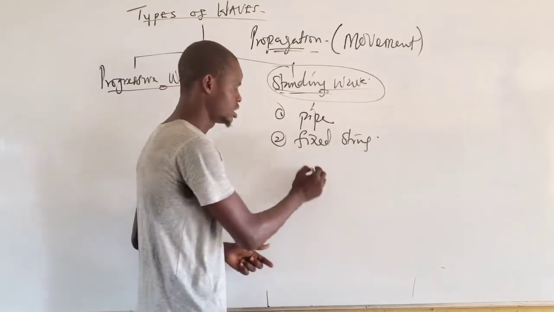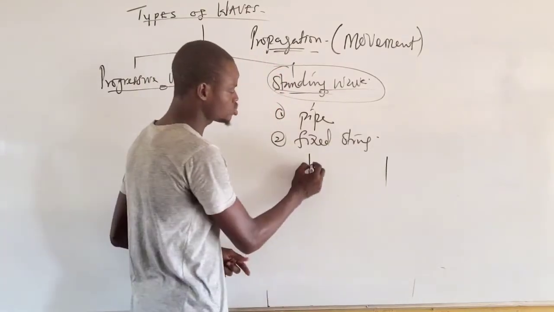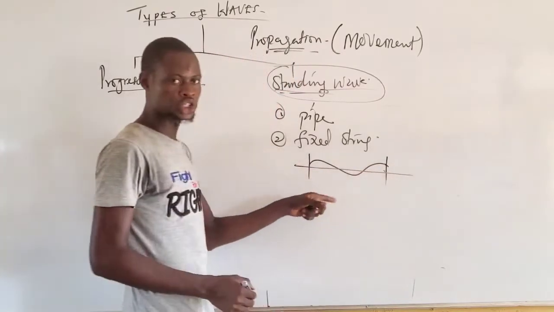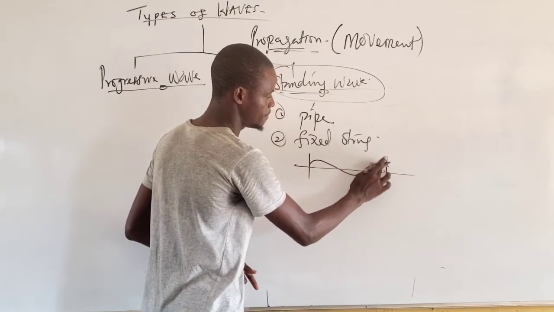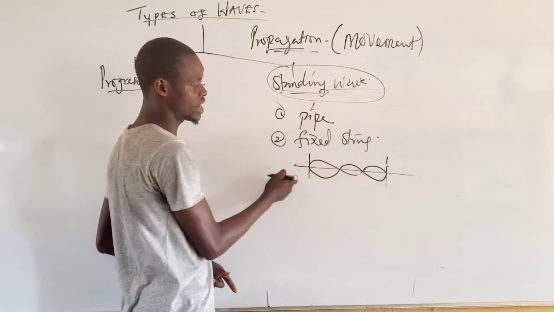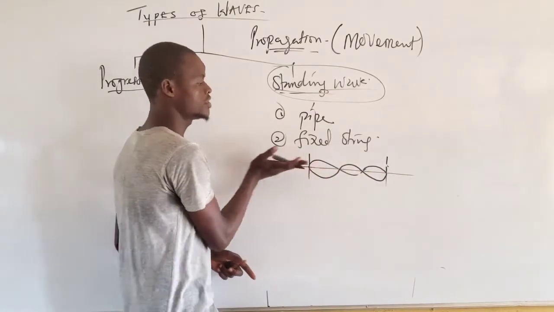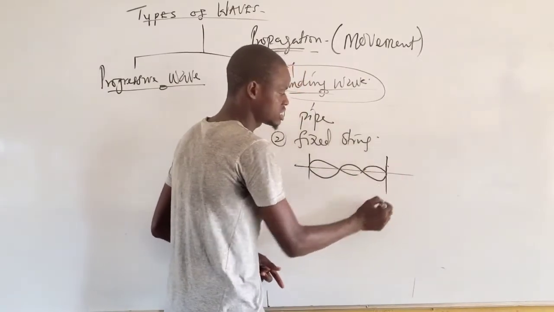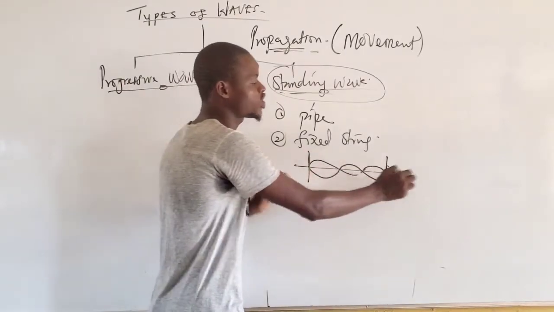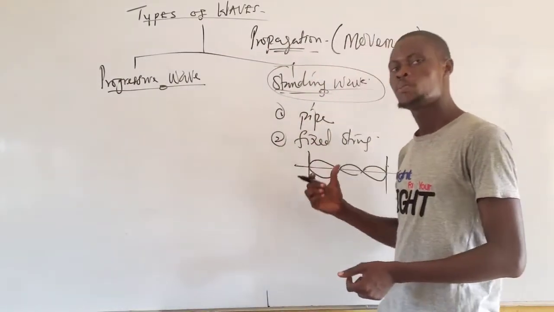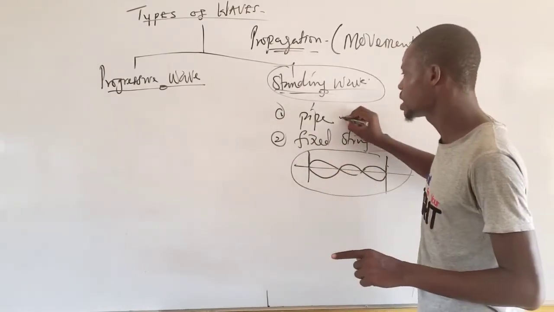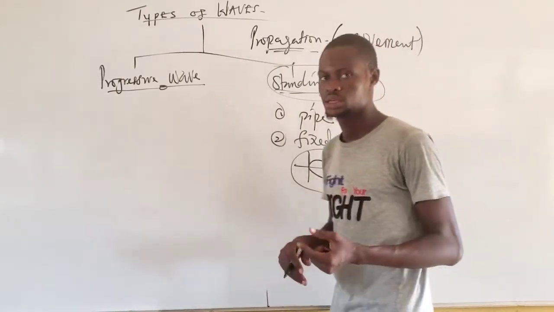Let me say I have these two fixed ends. When they tend to travel from one end to another end, they tend to return back to their initial position by moving in another manner. Let me say they are traveling like this. They tend to return back in this manner to their initial position. Why? There is no movement along this direction. When they got here, due to reflection, it returned them back to this place. And when they got to this place also, they tend to reflect backward to the same initial position. These are standing waves. So please don't forget, they are generated in a pipe, and they can also be generated in a fixed string.